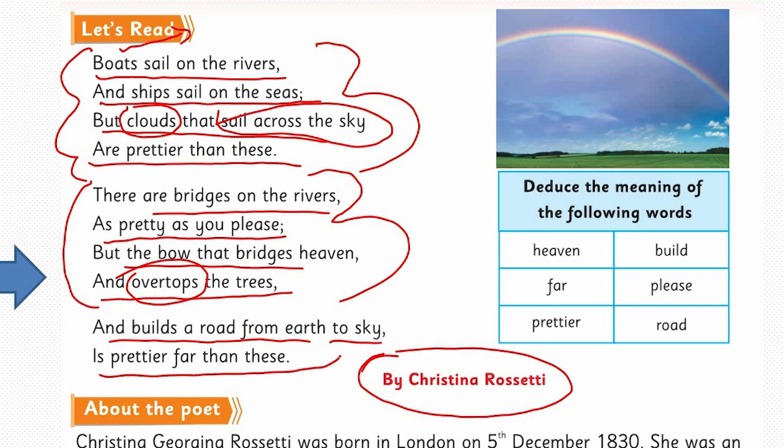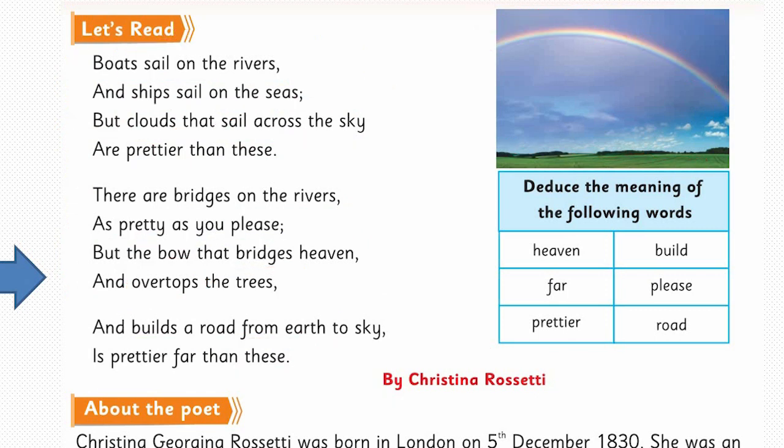As you can see, the earth to sky, this is the bridge Christina Rossetti is talking about. The rainbow here overtops the trees. There are trees, and overtop this bridge here is what Christina Rossetti talks about, the colorful rainbow. Yes, with the combination of rain and sun together, they create a beautiful rainbow, which pleases us. When we see it, our heart fills with joy.